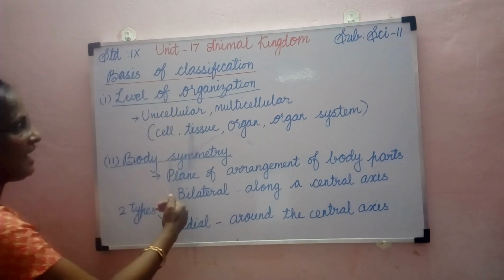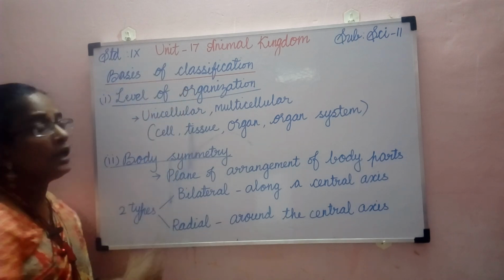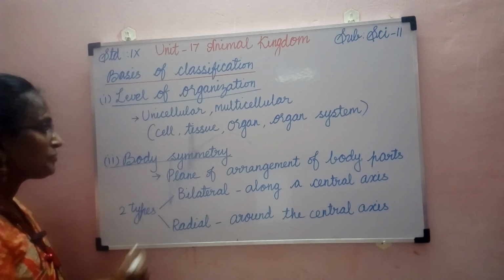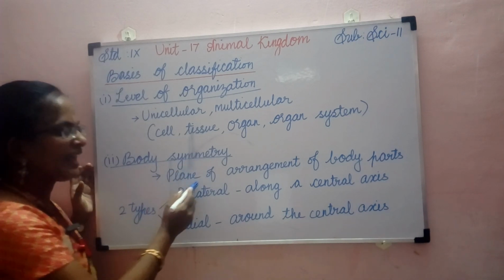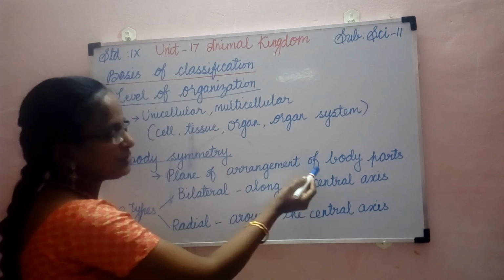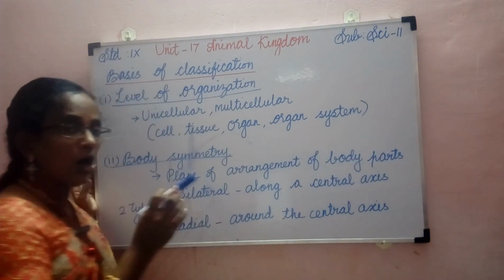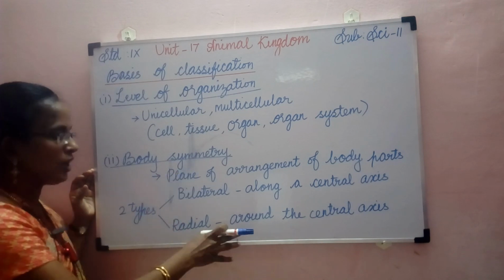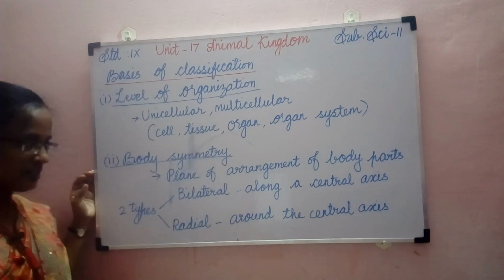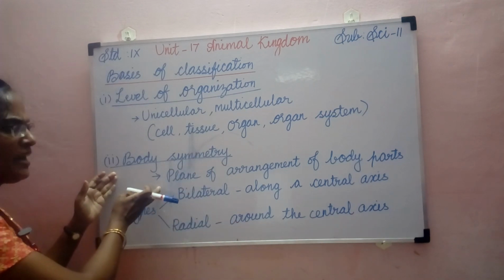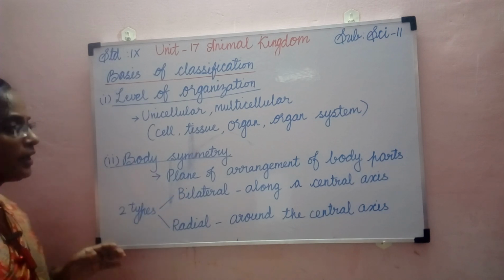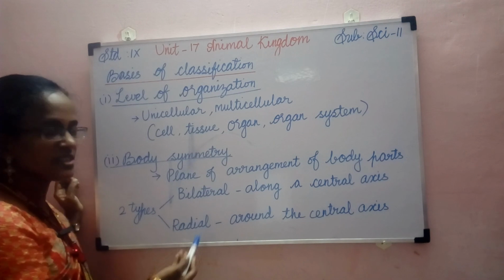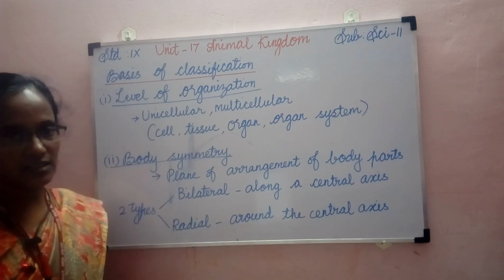Then the second character which helps in the classification process is body symmetry. It is nothing but the plane of arrangement of body parts. How the body parts are arranged in the body. Based on that, the animals are classified. So based on the body symmetry, there are two types of symmetry. They are bilateral symmetry and radial symmetry.